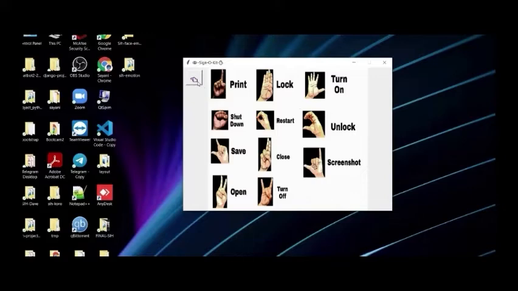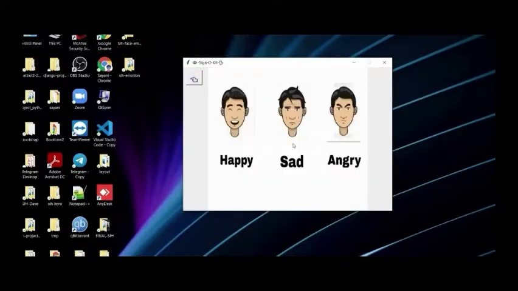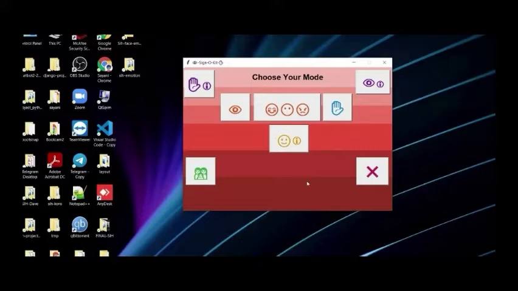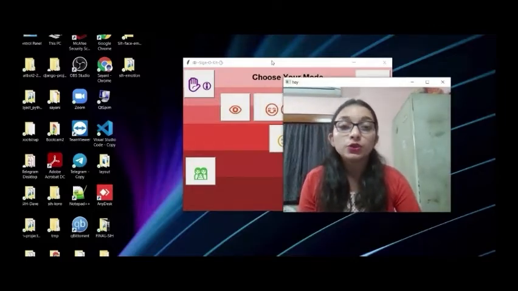Now coming to the emotion icon instruction. Here are the emotion instructions: happy, sad and angry. So this is all about the buttons. Here you can also see this cross button. It will help you quit from this layout, from this program. Next, I am showing you this hand detection, the main part. I am just pressing it. Yeah, it's running. It will open very soon. Yeah, it's open. Now I am showing you how it works.